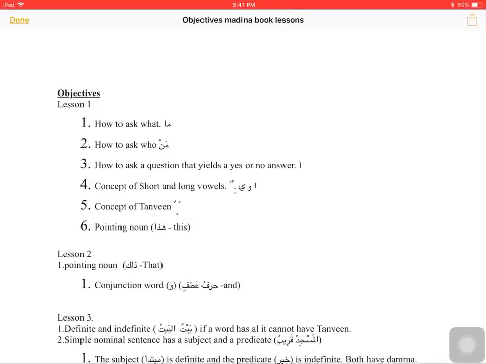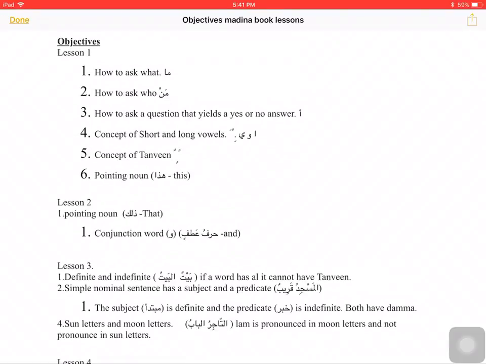Now inshallah, let's move on to our Medina Arabic book. Before we go on to our lesson for today, let's see what we have learned up till now. These are the objectives of the 5 lessons we have done. Inshallah, if we are able to understand these objectives, then we are good with that particular lesson. If any concept is not clear, we can go back and try and figure that one out.